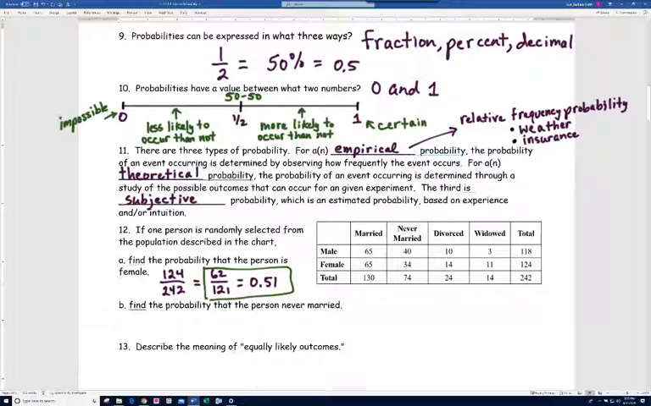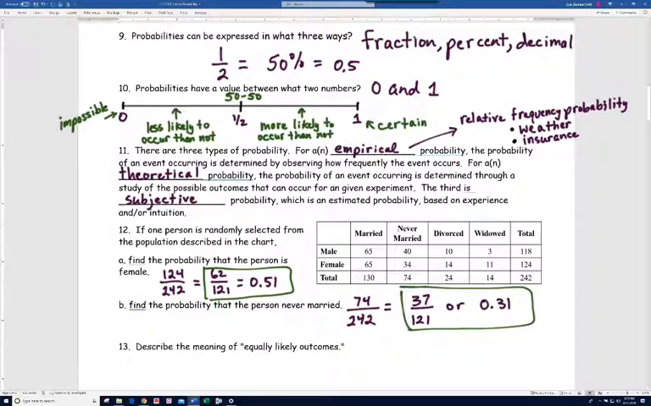All right, so this one says find the probability that the person never married. So it's just any person. So notice here we have 74 that never married. Again, our total population is 242. So 74 out of 242, we get 37 over 121, or 31/100ths.